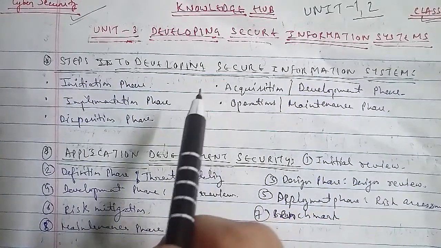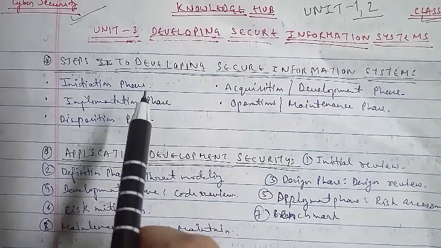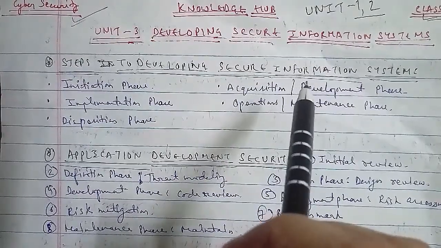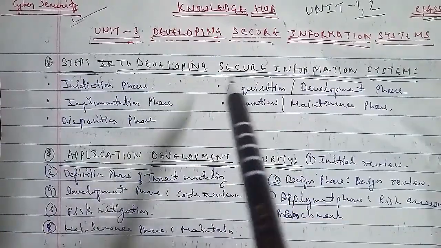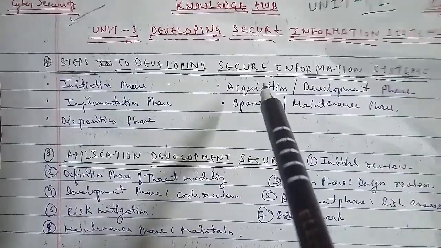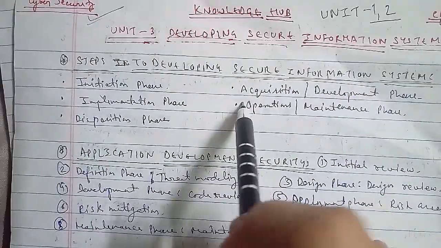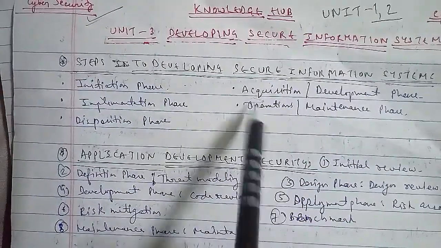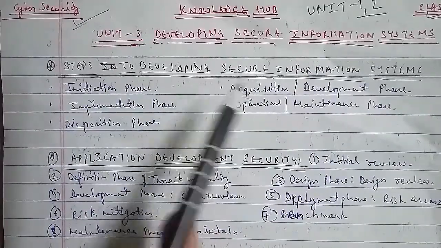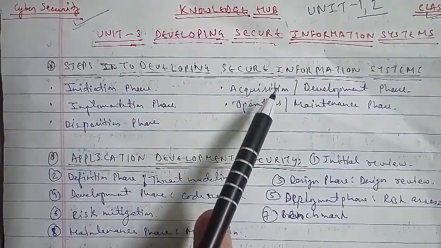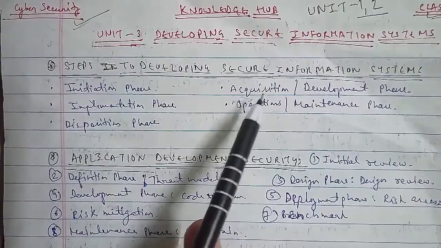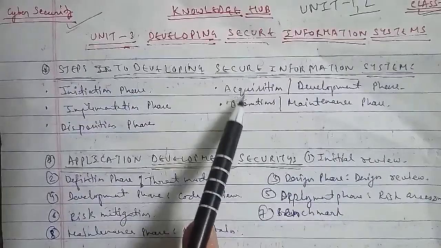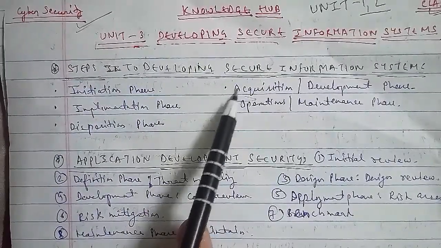In terms of unit 3, that is developing the secure information system, here we'll start with the steps in developing a secure information system. In reference to that, there are various steps for incorporating security into all phases of developing a secure information system, from initiation to disposal, and each of these phases includes a minimum set of security steps needed to effectively incorporate security into the system during its development.